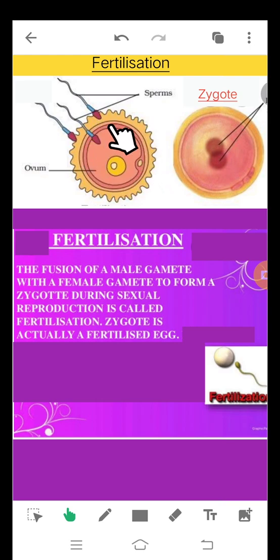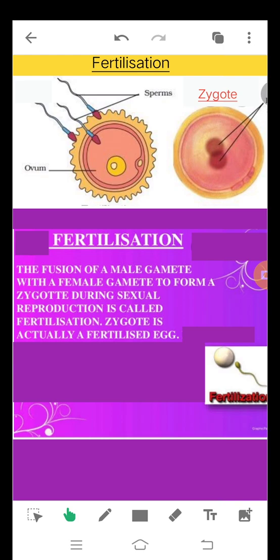And this fusion of male gamete with female gamete results in the formation of a zygote. So what is happening here? The male gamete is fusing with the female gamete to form a zygote, and this process is termed fertilization. So we can define fertilization as the fusion of a male gamete with a female gamete to form a zygote. This is called fertilization, and this happens during sexual reproduction.